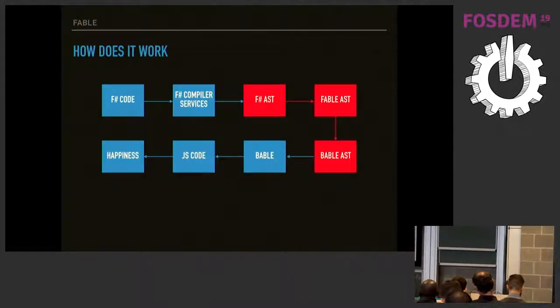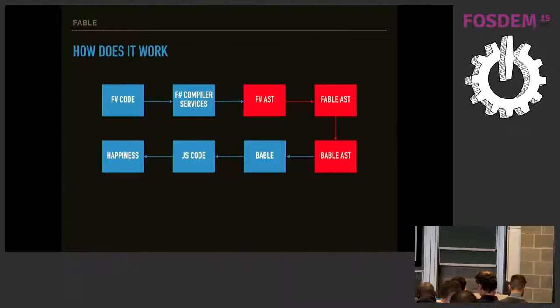And Babel, if you don't know about it, is a JavaScript to JavaScript compiler. So basically, it's a really popular tool in the JavaScript community that enables you to use modern features of JavaScript, even if your browser is not implementing those modern features yet. And it allows you to feed an abstract syntax tree in the form of JSON to it, and then it produces really nice code.